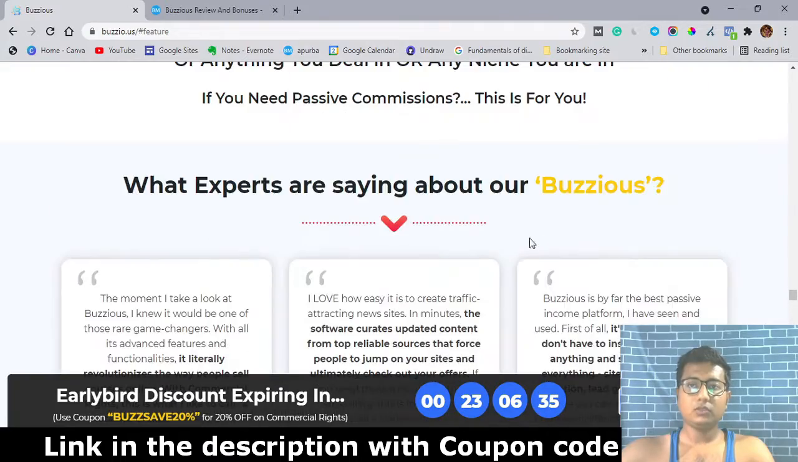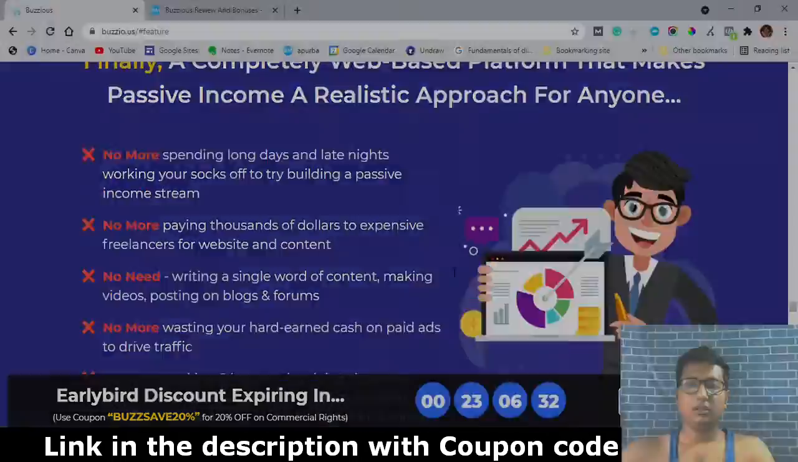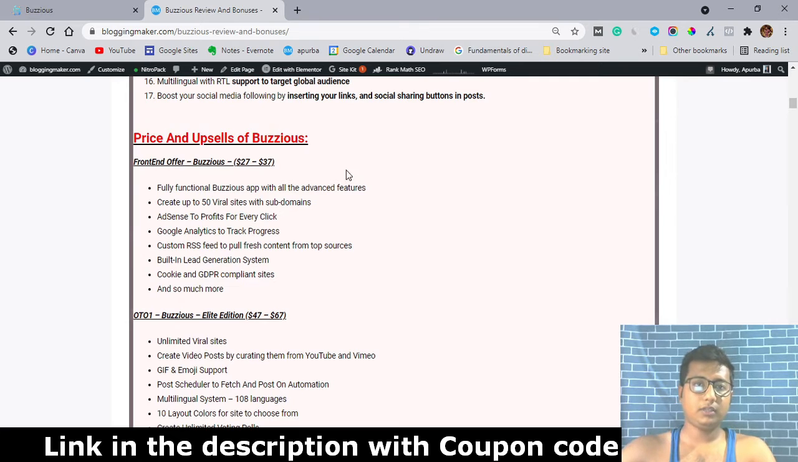Here are some testimonials. So let's see the prices of this software. The front end offer is of two types: you get a personal offer and a commercial offer. For the personal license you have to pay only $27, and for the commercial license you have to pay $37. Here you can see the fully functional Buzzious app with all the advanced features. Create up to 50 viral sites with subdomain, AdSense to profit for every click, Google Analytics to track progress, custom RSS feed, built-in lead generation system, cookie and GDPR compliant sites, and so much more.